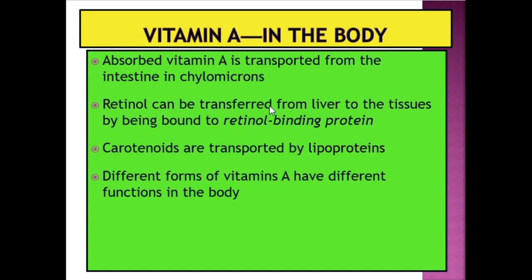Retinol can be transferred from the liver to the tissue by being bound to retinol binding protein, whereas the carotenoids are transported by lipoproteins such as chylomicron. These two forms of vitamin A have different functions in the body.